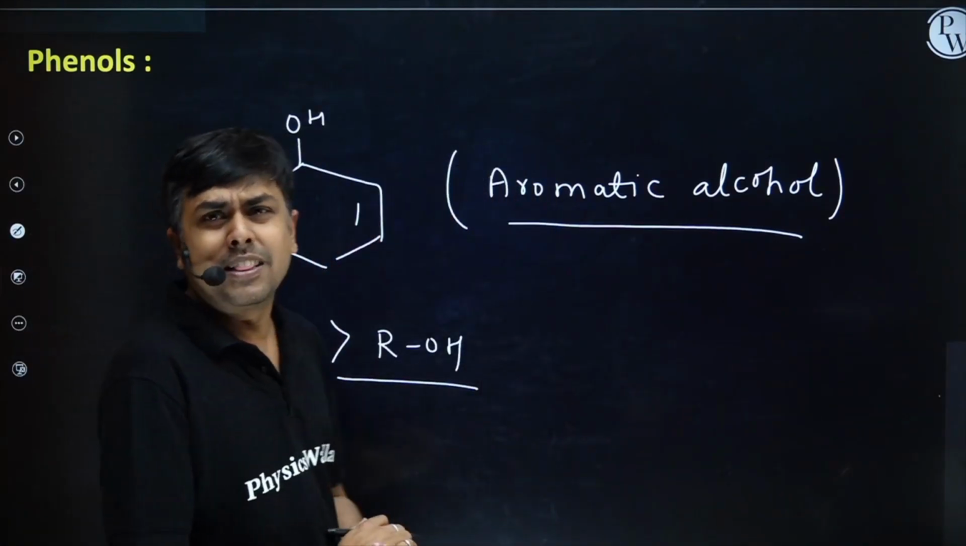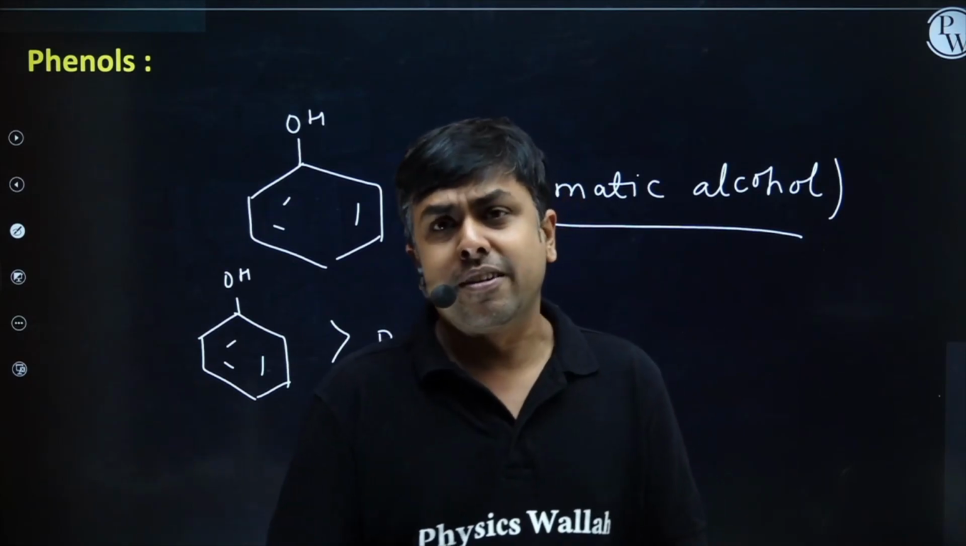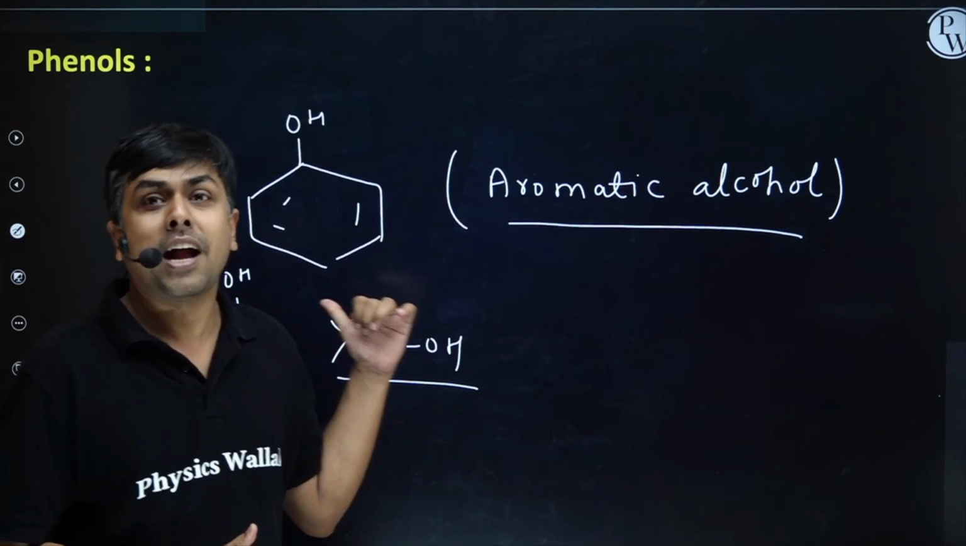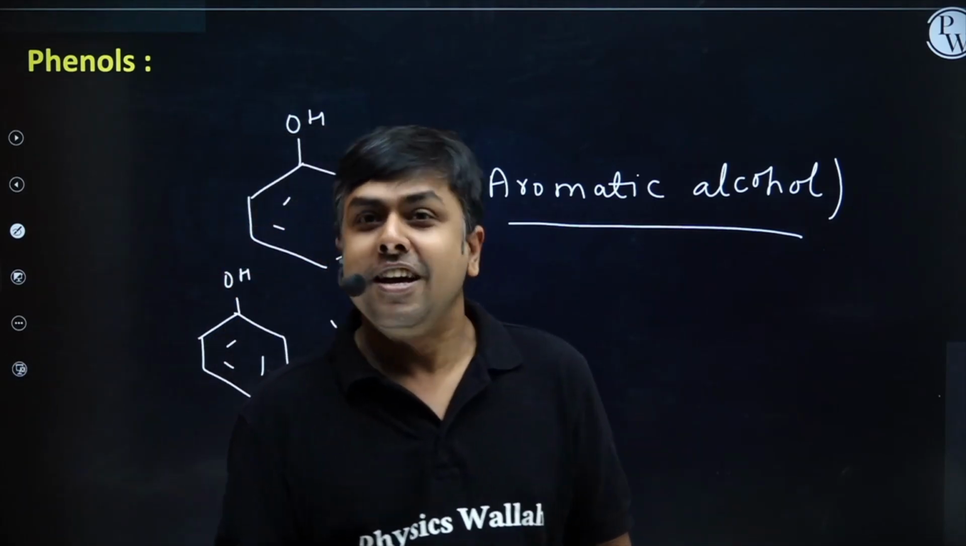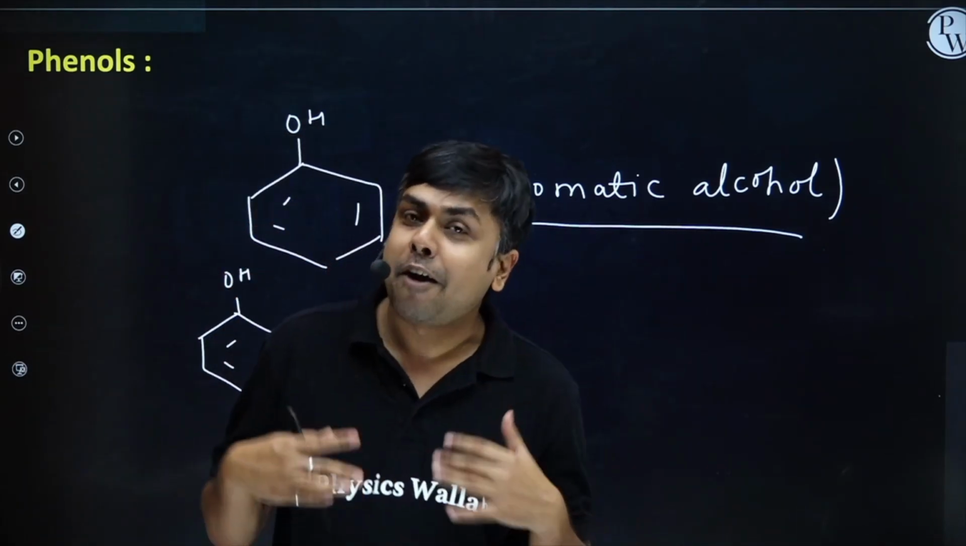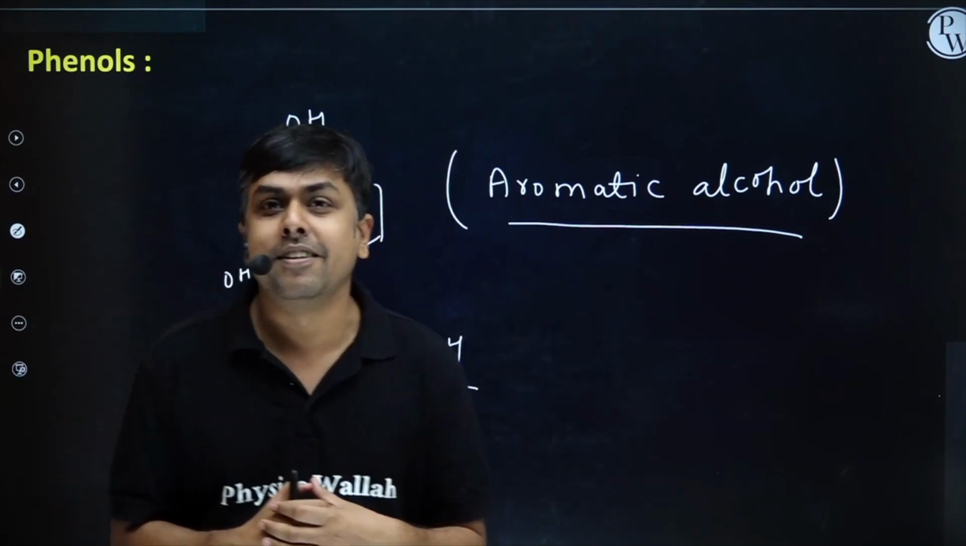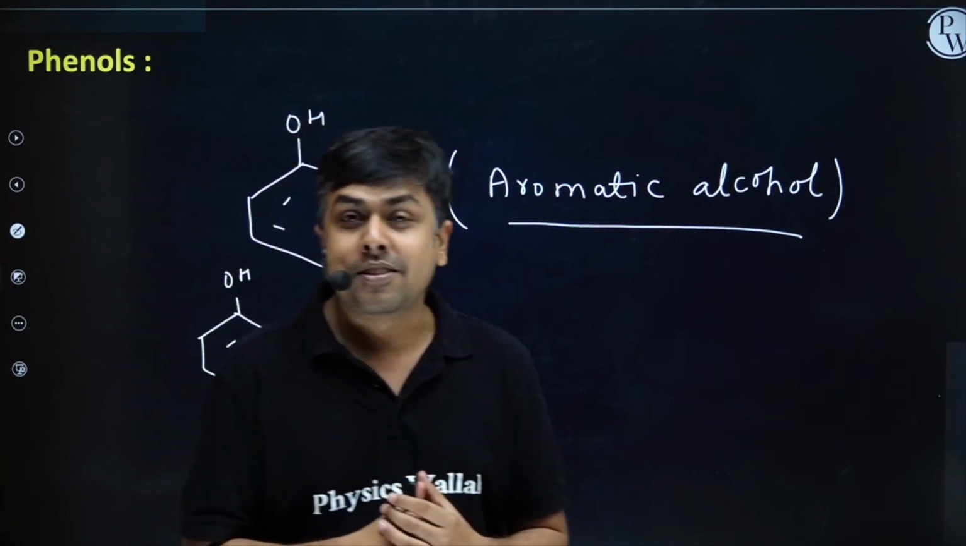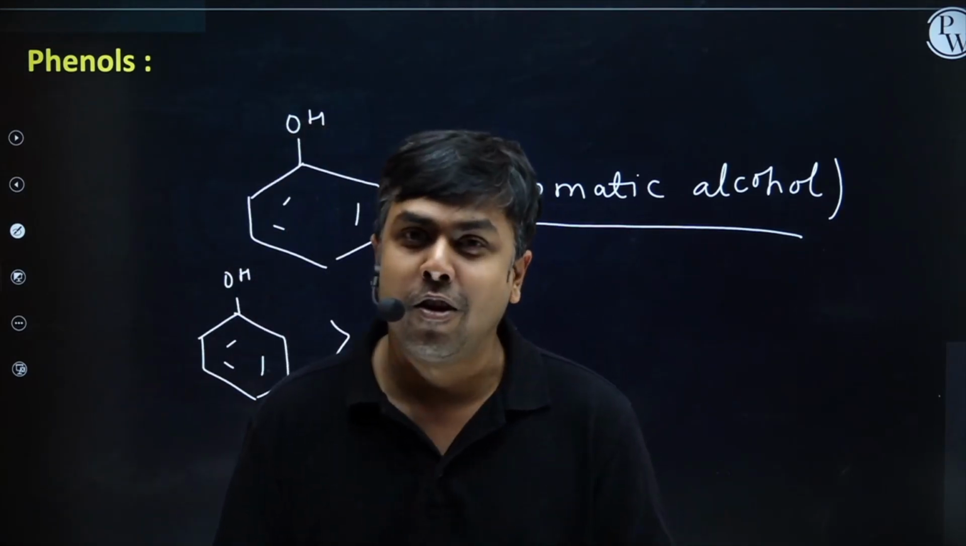We have studied all these things in the GOC chapter itself. If I talk about the stability of the conjugate base, here I am having the phenoxide ion which is stabilized by resonance. So phenol or aromatic alcohols are always better acids as compared to aliphatic alcohols. Now it's time to discuss the general methods of preparation of phenol.